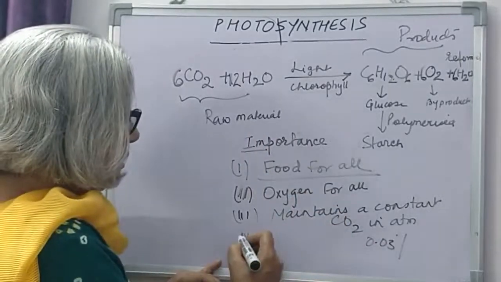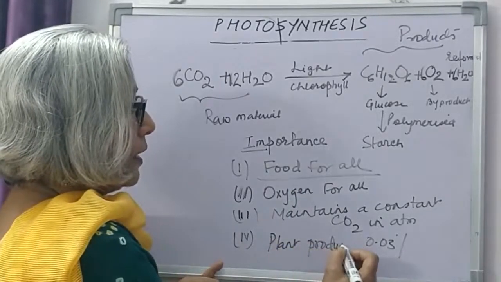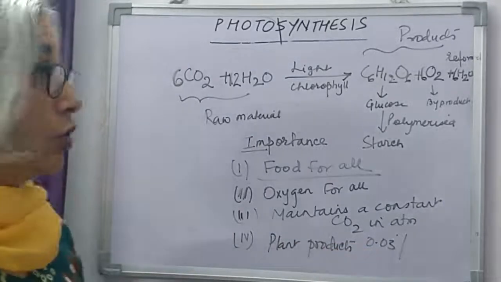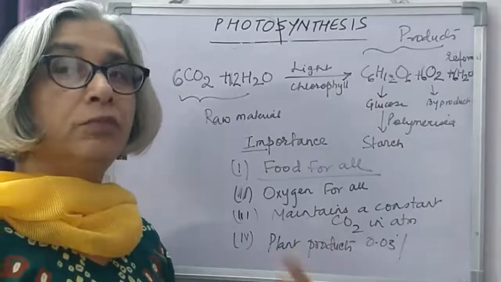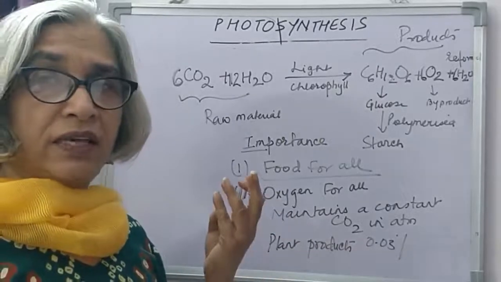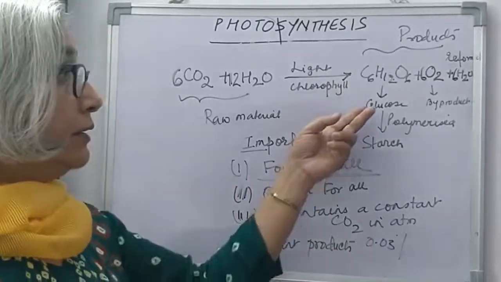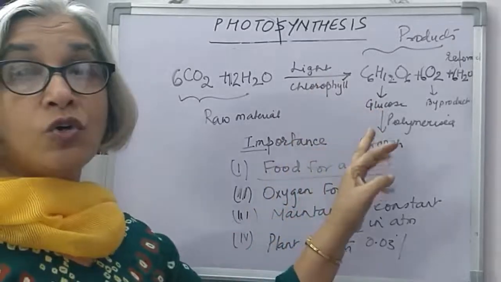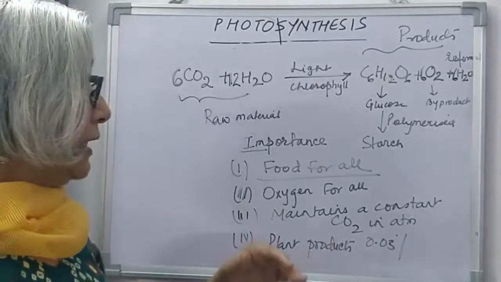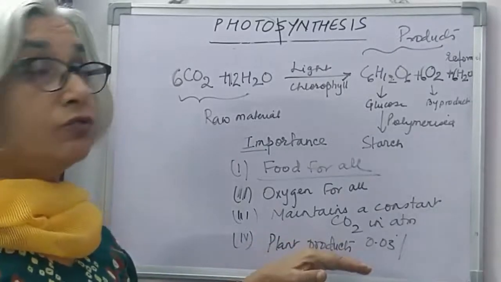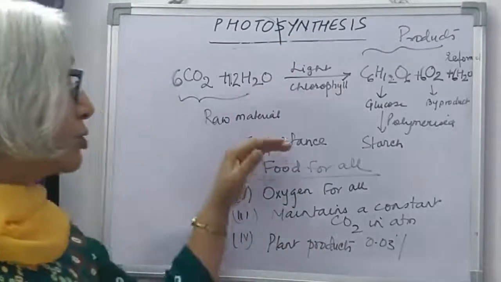Another importance is that all kinds of plant products, not only glucose, anything, resin, rubber, proteins, oils, everything is a product of photosynthesis in a plant. This is how glucose or starch is converted into various forms, and ultimately whatever the plant is forming is a result of the process of photosynthesis. So this was importance of photosynthesis.